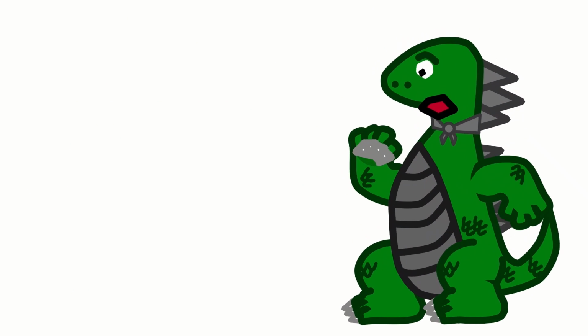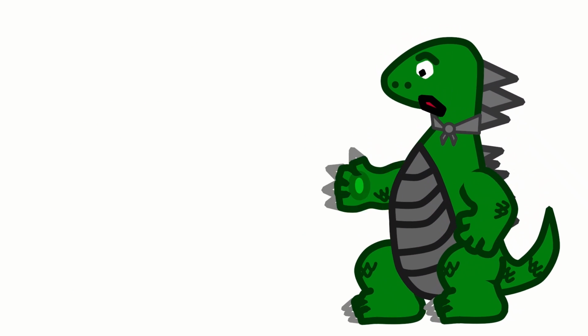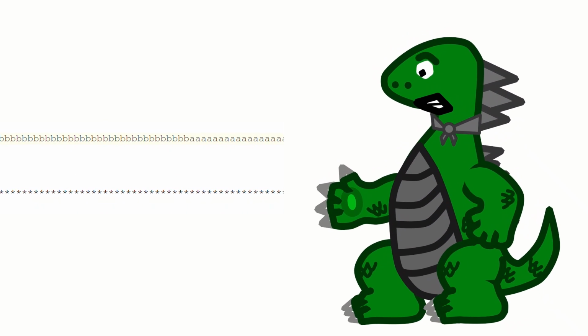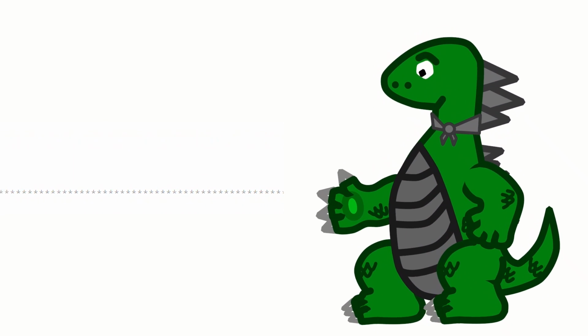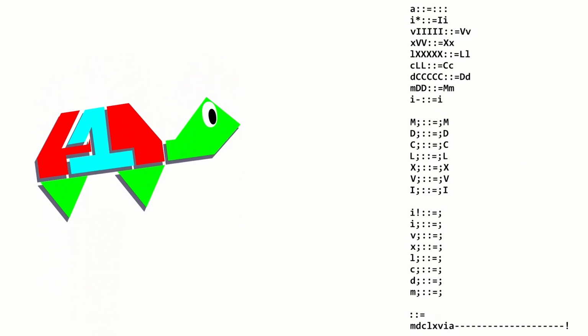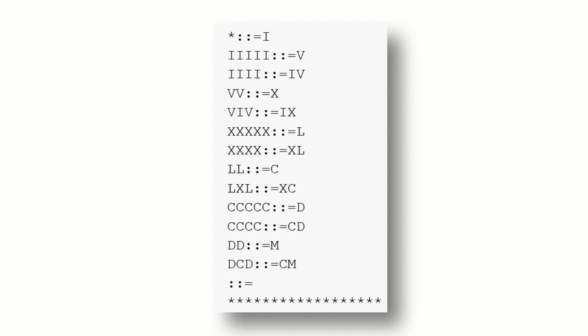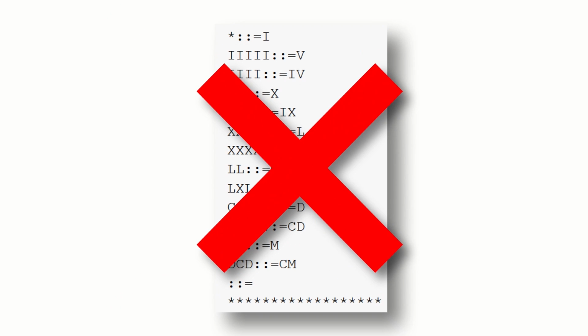Well, I just multiplied 100 by 100, and I'm having a hard time counting all of these. How do I make it more readable? Well, you can use the Roman numeral conversion program. Because of the randomness of Thue, a simple replace this with this Roman numerals program like this one won't work. So I made this one.